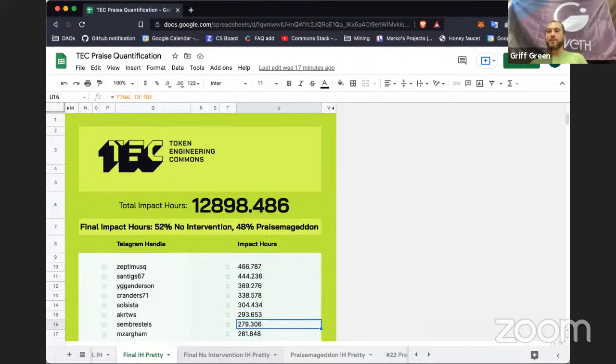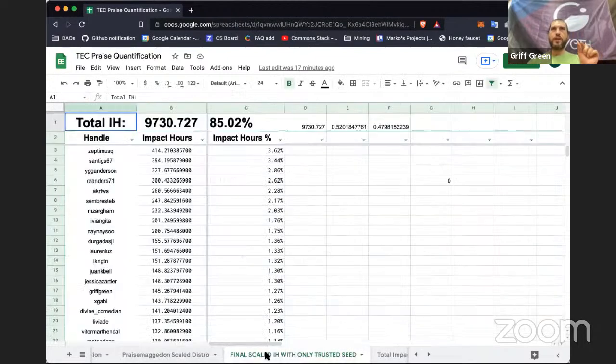So we had to scale the total number of impact hours that we give to the actual number of impact hours that were on the dashboard so that we can still have 25%. So we ended up scaling it in two ways. We scaled the total number of hours to 9730.